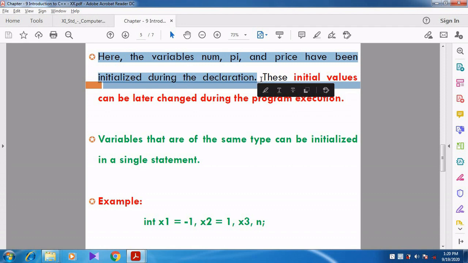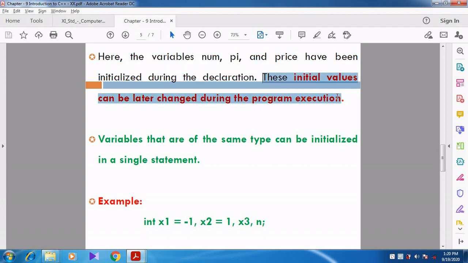These initial values can be changed later during the program execution. So one boy will ask the question, sir, already we have assigned int num is equal to 100. If I want to change the value of num to 104, is it possible to change? Yes, there is no problem at all. First, initially I am giving int num is equal to 100. Whatever the value, if you want to change it, you just give it as an assignment statement.